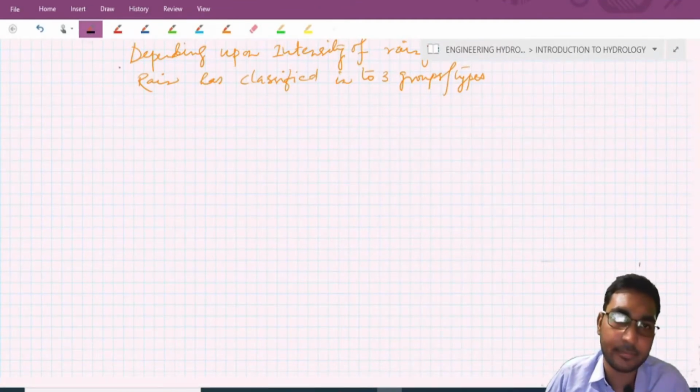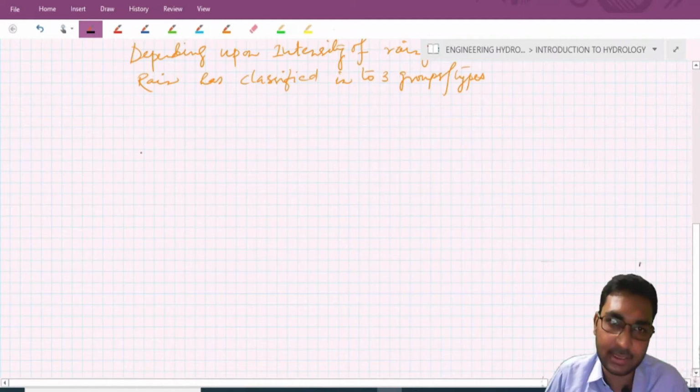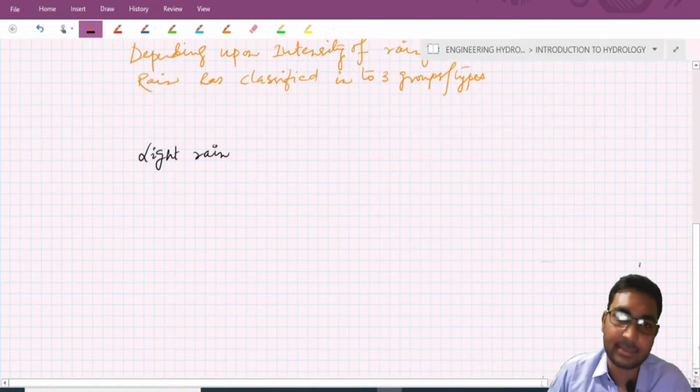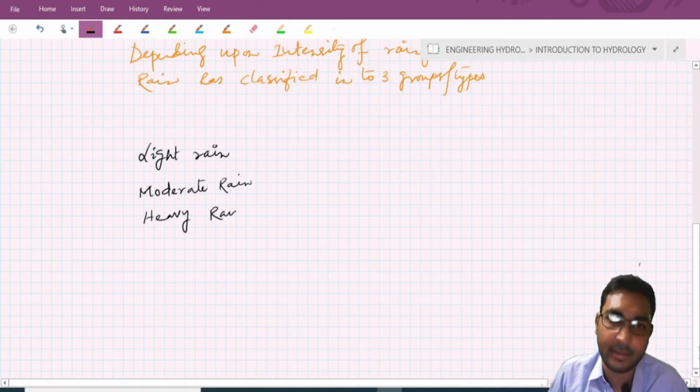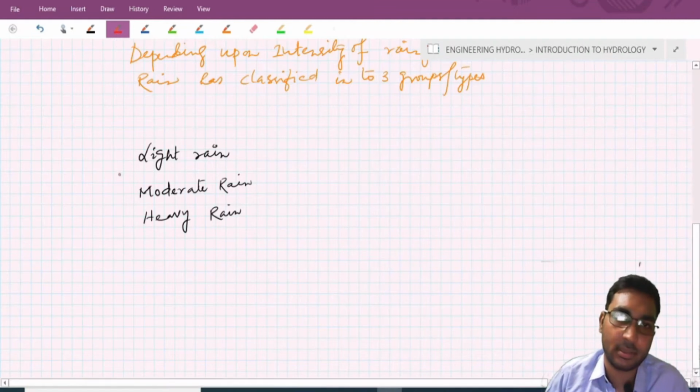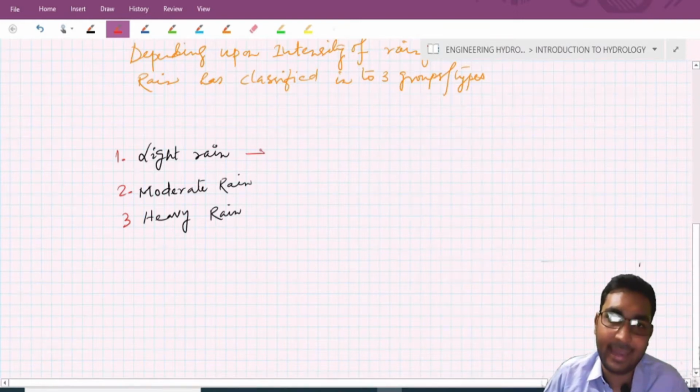The first one is light rain. The second one is moderate rain. And the third one is heavy rain. So number 1, 2, and 3. These are classified depending upon the intensity.